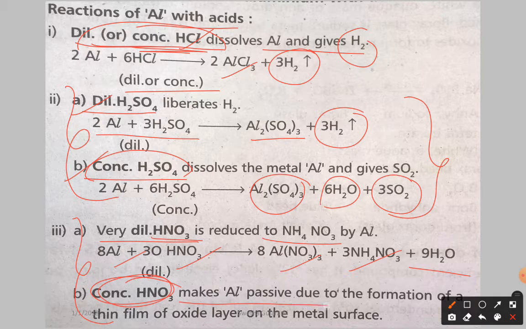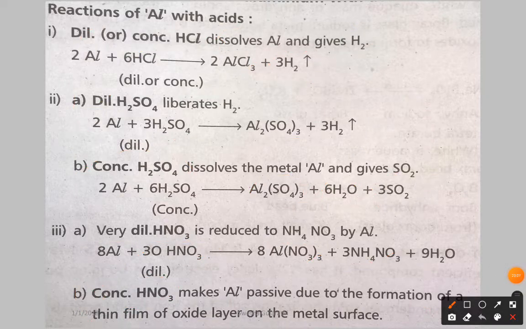Whereas concentrated HNO3 makes aluminium passive due to the formation of a thin oxide layer on the metal surface. What does that mean? I will explain next. You should be very careful. Here we have three types of acid. With dilute and concentrated HCl the reactions are the same. Next, with H2SO4, dilute and concentrated reactions are different. With HNO3, again it depends on the concentration: very dilute solution and concentrated solution give different reactions.